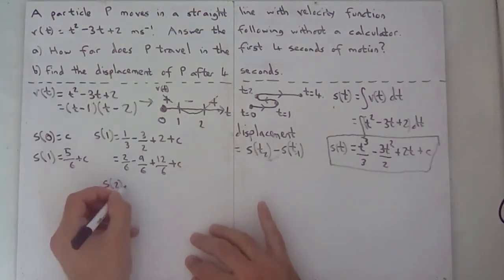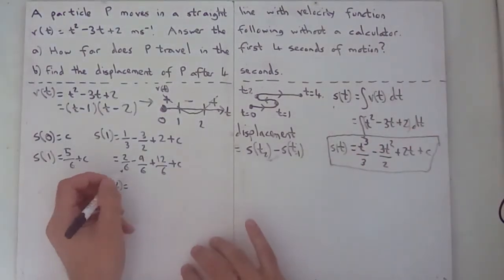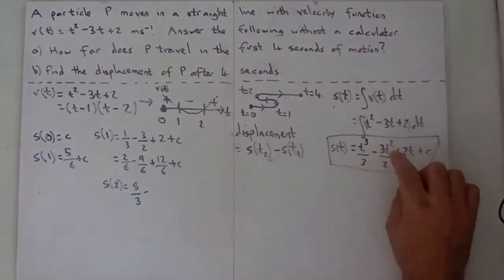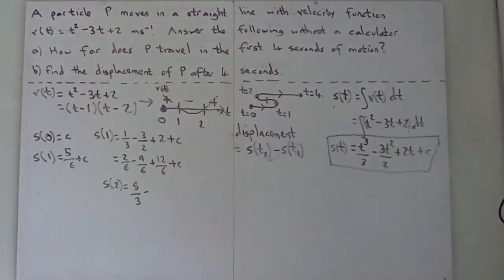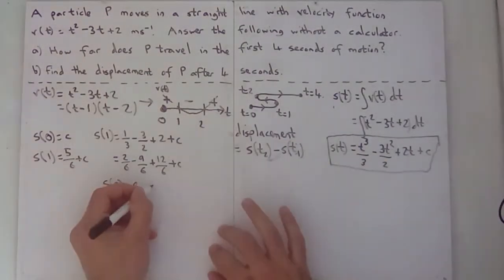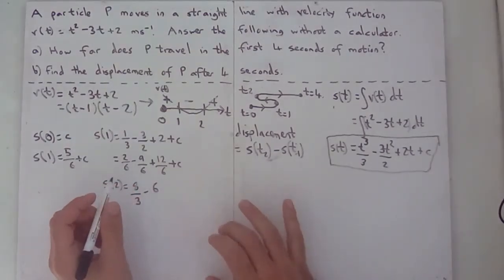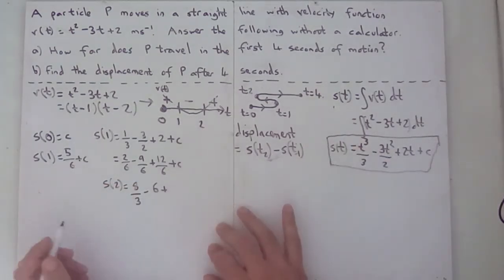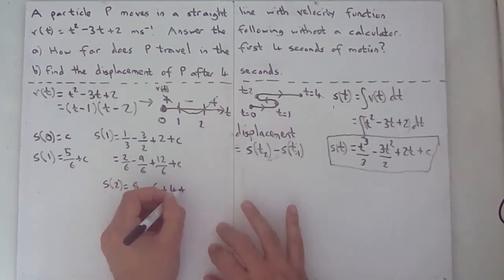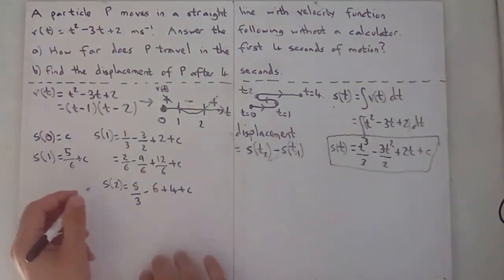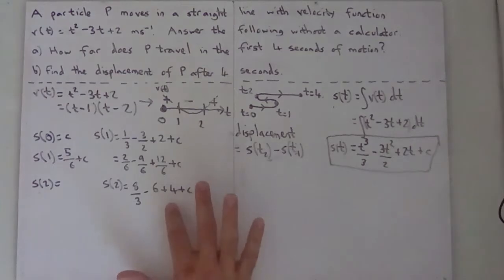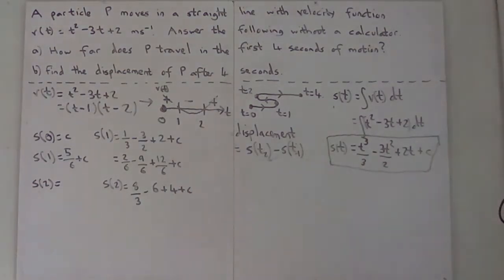S of 2 equals 2 cubed over 3, so that is 8 over 3, minus 3 times 2 squared over 2. 2 squared is 4, 4 over 2 is 2, 2 times 3 is 6, so that must be minus 6, and plus 2t, well, 2 times 2 is 4, plus the C. So S2 equals 4 minus 6, which is minus 2, plus 8 over 3.